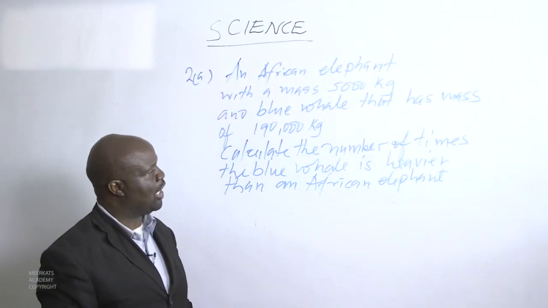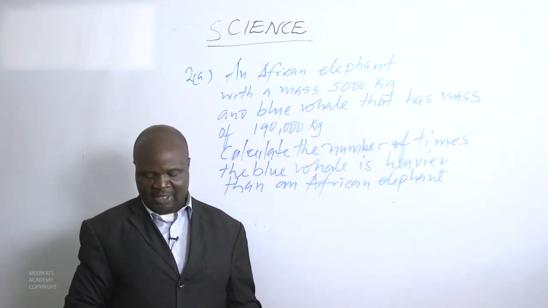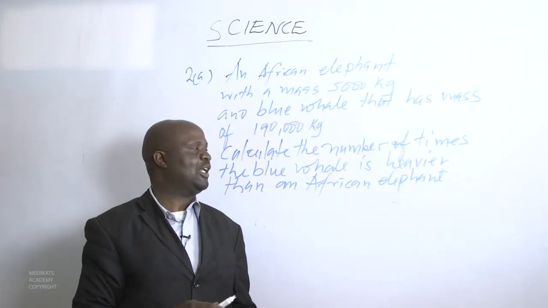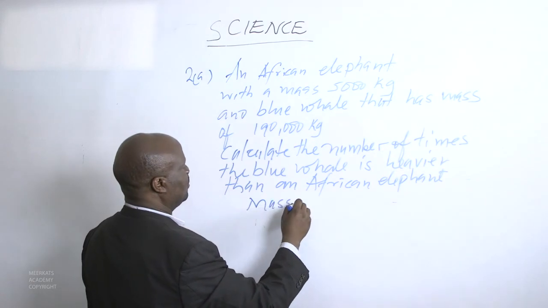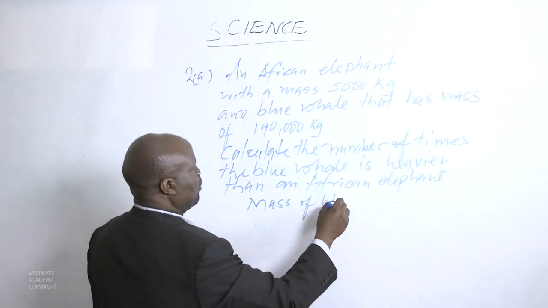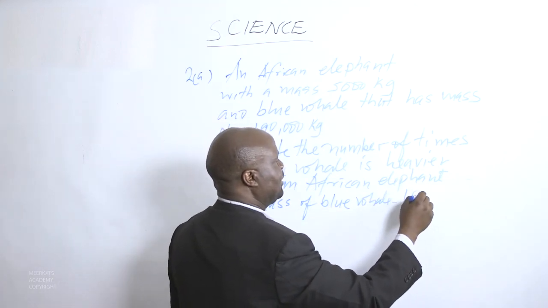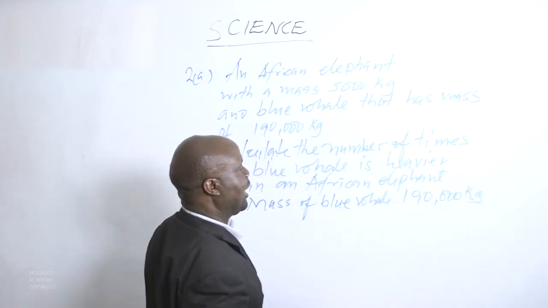The way we should approach this kind of question, we shall divide the mass of the blue whale by the mass of an elephant. So we shall take the mass of a blue whale, which is 190,000 kilograms.